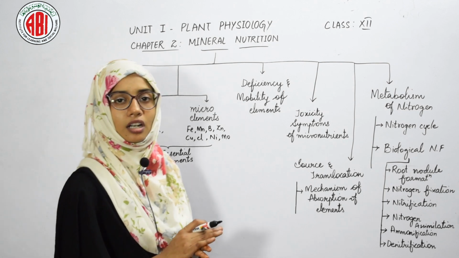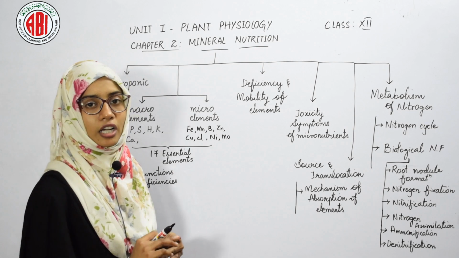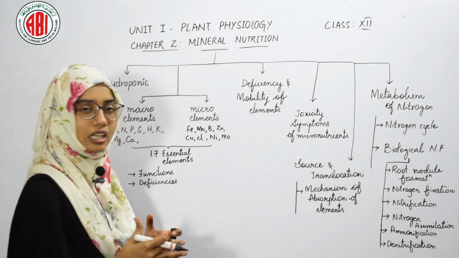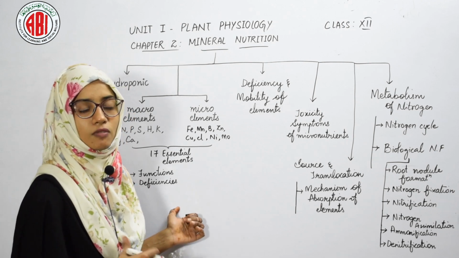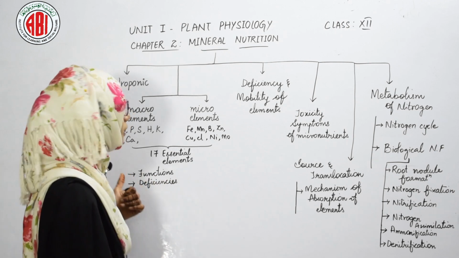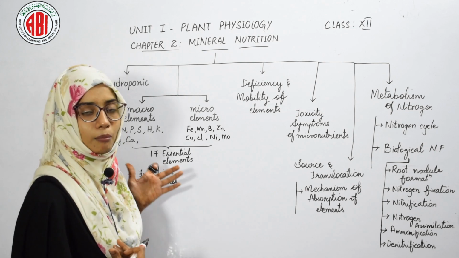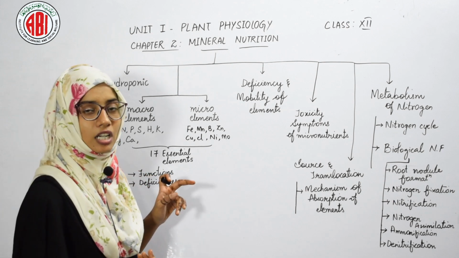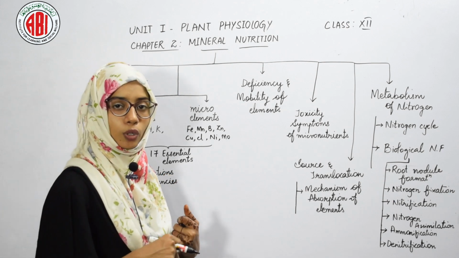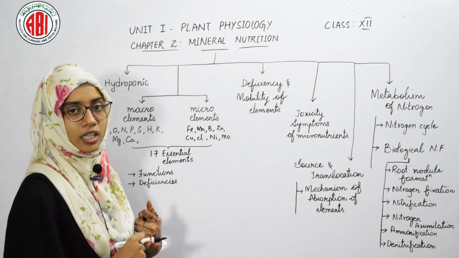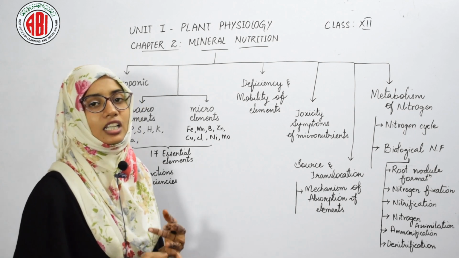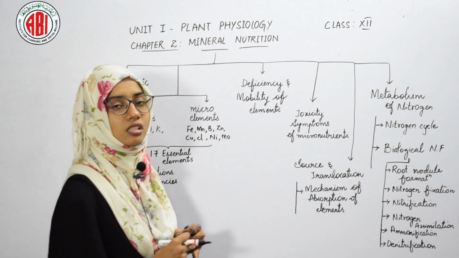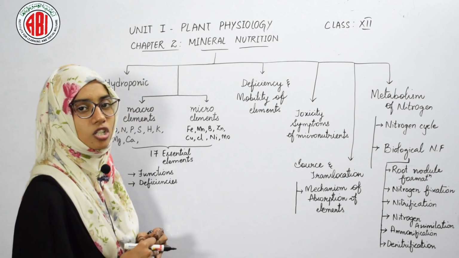In this chapter on mineral nutrition, I have explained some of the macro and micro nutrients in detail, their functions and deficiencies. The common functions of most of the elements include the synthesis of protein, generation of ATP, cell division, activation of certain enzymes, and also carrying out certain processes like photosynthesis and respiration in the plants.